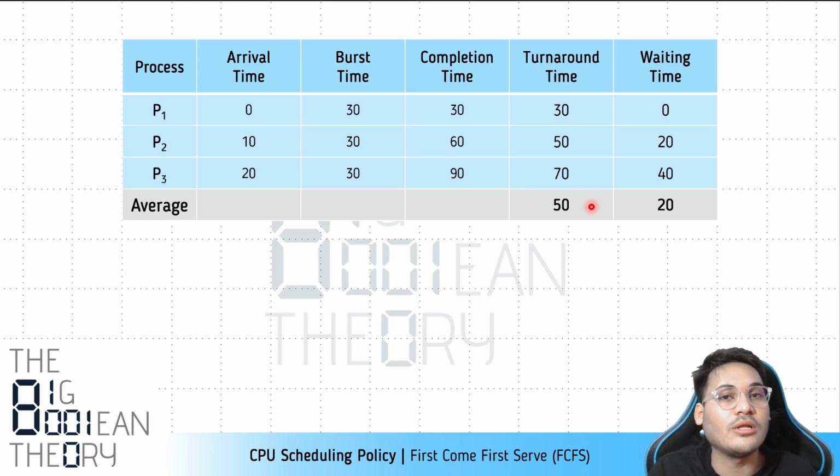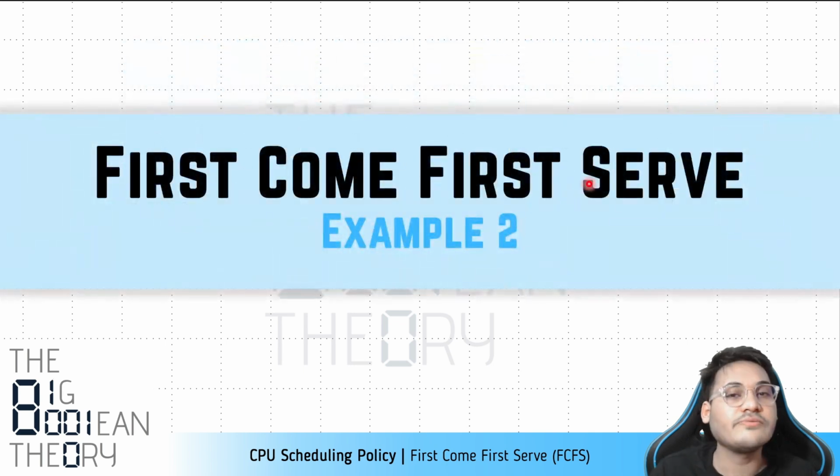We'll study more optimal algorithms in later videos, and then we'll compare and see that for the same set of processes, those algorithms will give a better turnaround time. So there are algorithms which can give us better numbers than this 50, right? This was one example just to give you an idea of how first come first serve works.